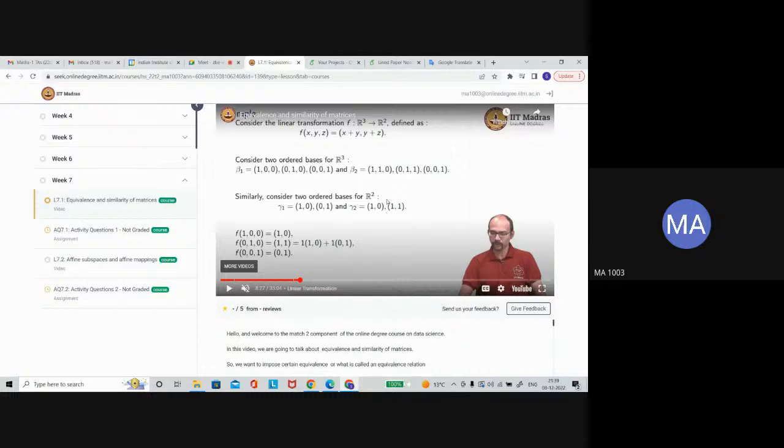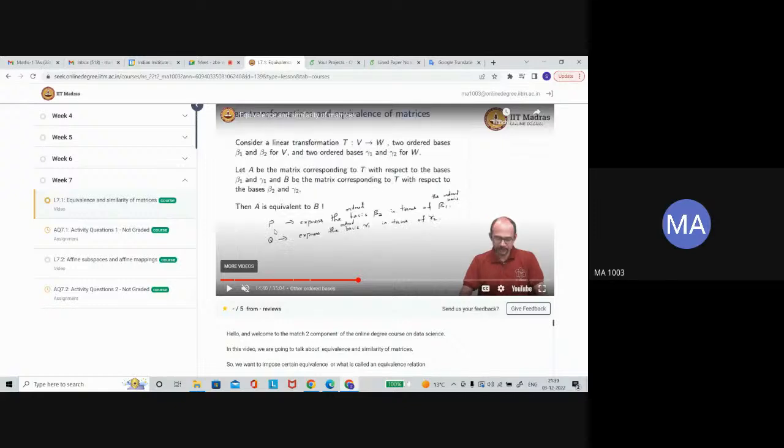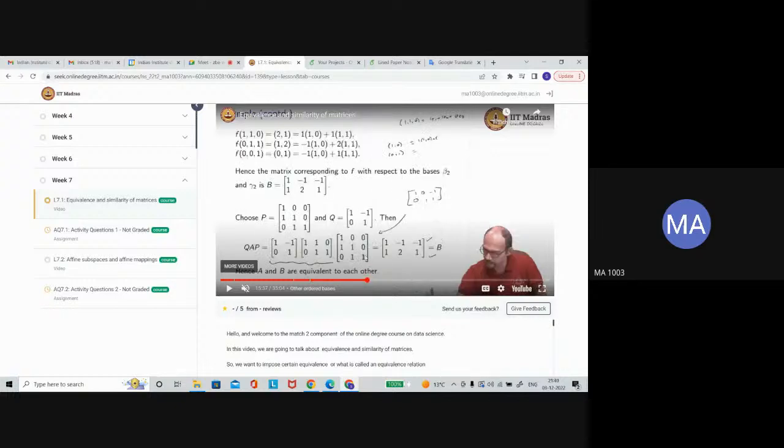If such a question is given, in that type of question, basis surely should be given there, and here is how you will find P and Q. Express the ordered basis beta 2 in terms of beta 1 and form the matrix. And similarly for Q, express the basis gamma 1 in terms of gamma 2 and find the matrix.